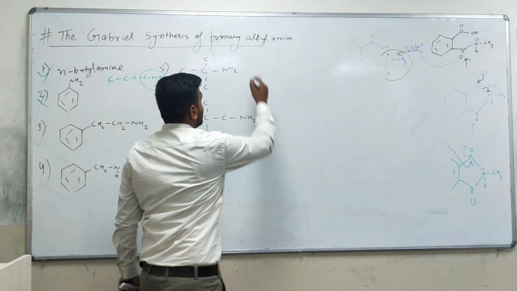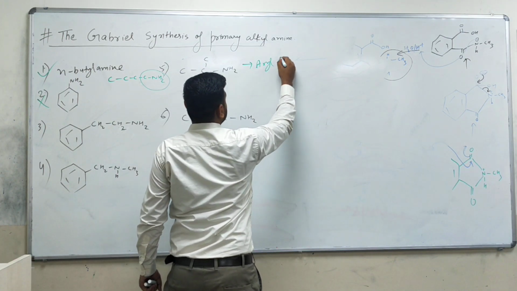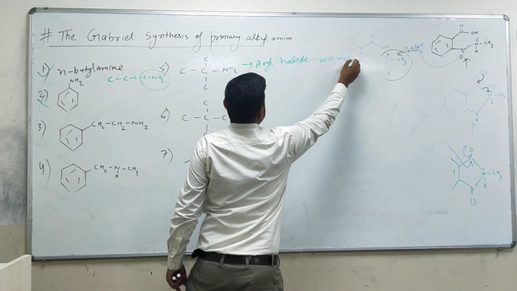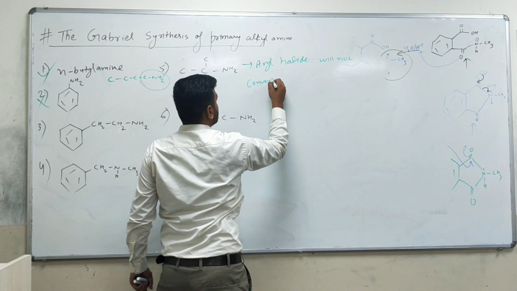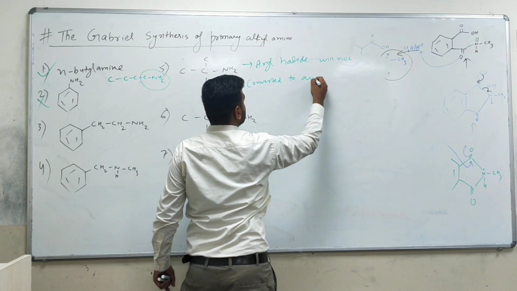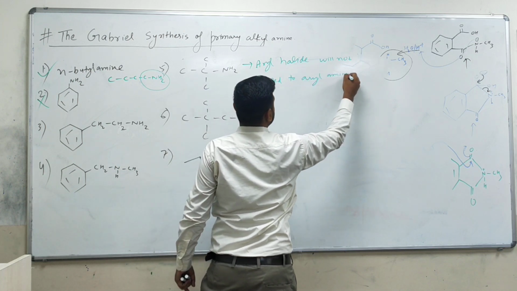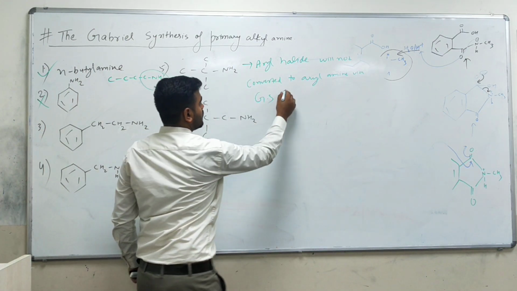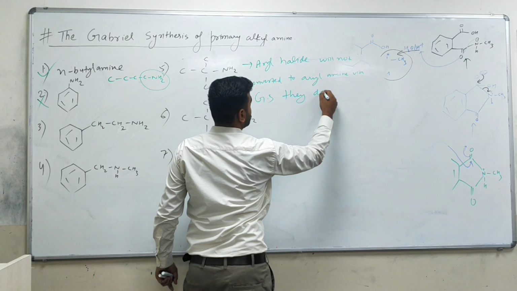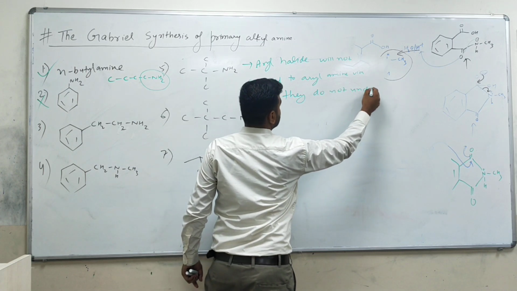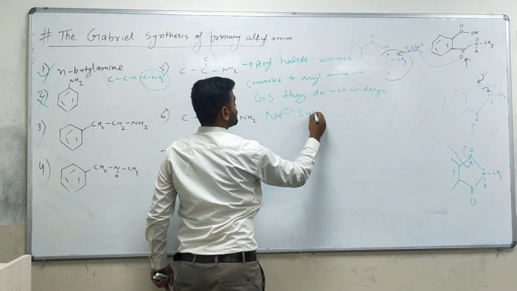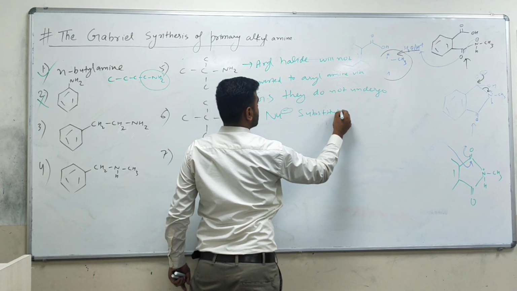So one very important point we should add: aryl halide will not be converted to arylamine via Gabriel synthesis because they do not undergo nucleophilic substitution reaction.